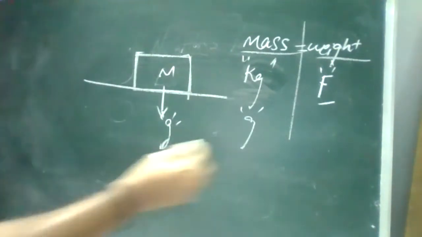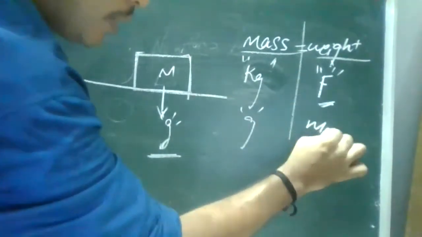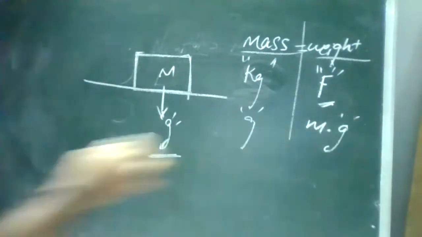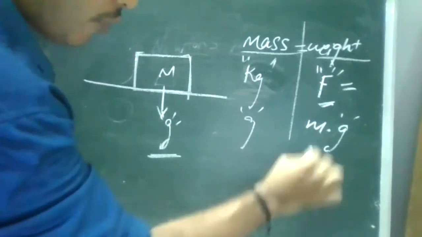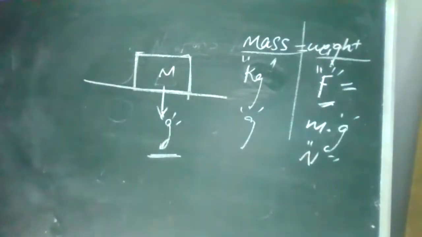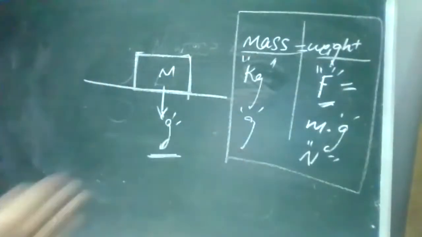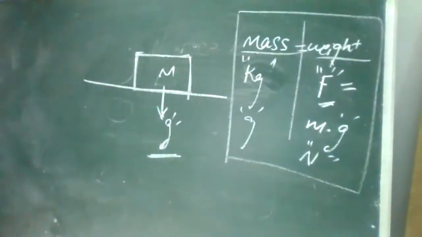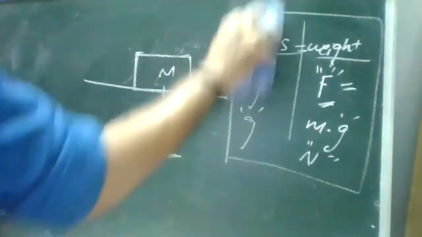So this force, whatever we are discussing, is force because the mass was getting attracted due to acceleration due to gravity. So force is equal to mass into gravitation. The unit for weight is Newton. Remember, the unit for weight is Newton. Mass is different, weight is different. Mass is occupying space. Weight is when we are discussing with respect to acceleration due to gravity attracted towards it, and this unit is Newton. Both are different terms.